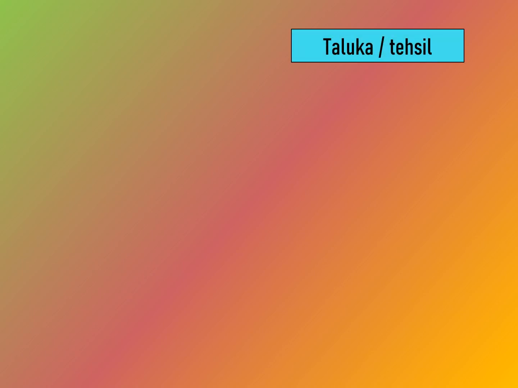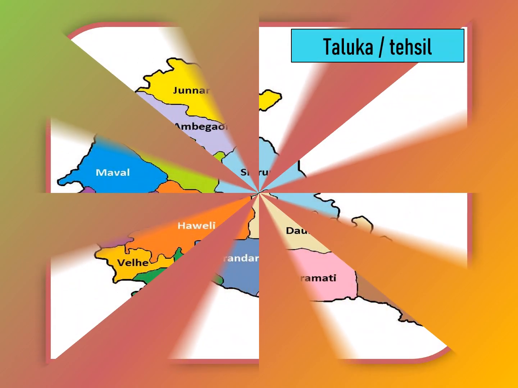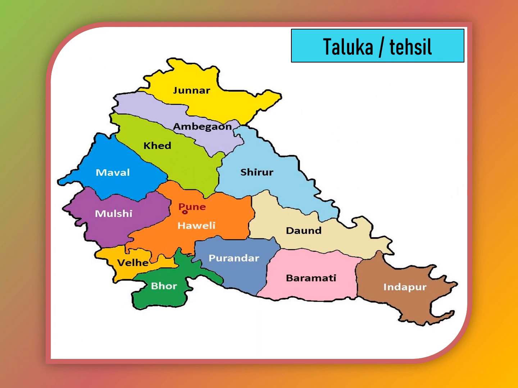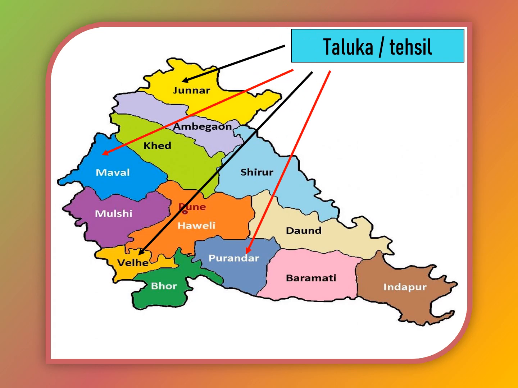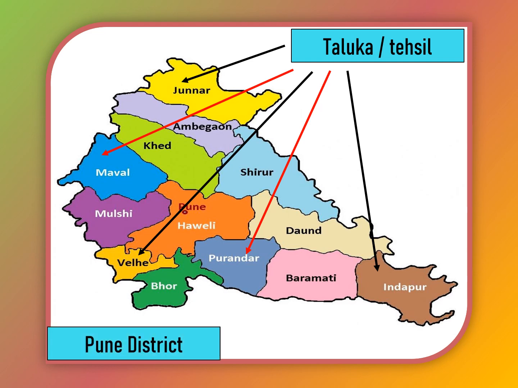In the same way, there are many talukas like Junnar, Ambegaon, Khed, Maval, Mulshi, Velhe, Bhor, Purandar, Baramati, Indapur, Daund and Shirur in the Pune district. So, all these talukas make Pune district.